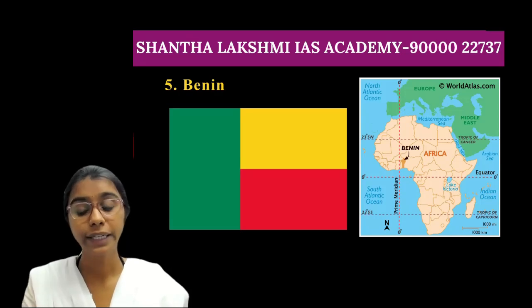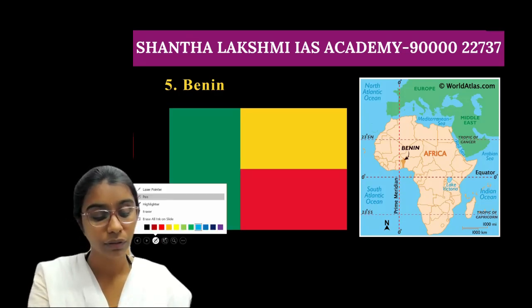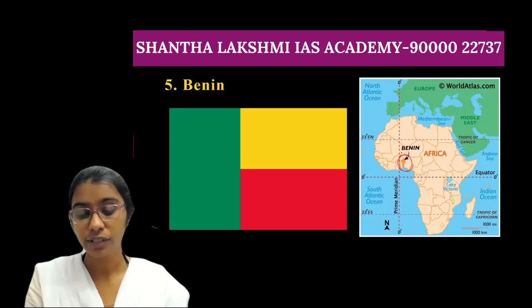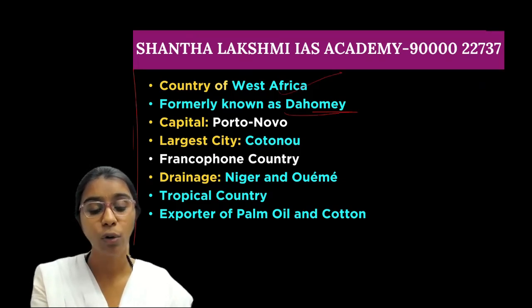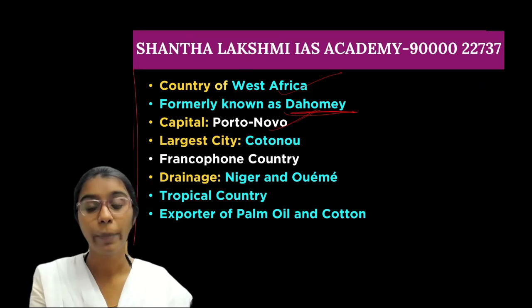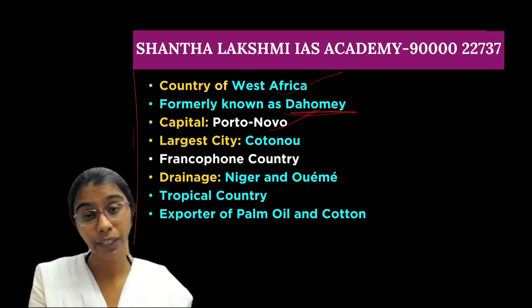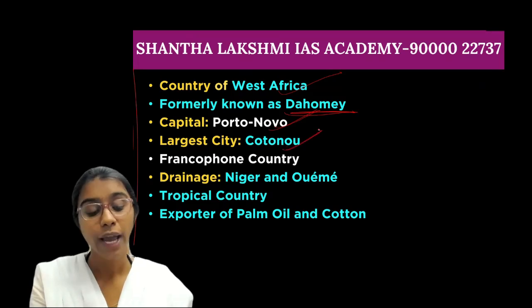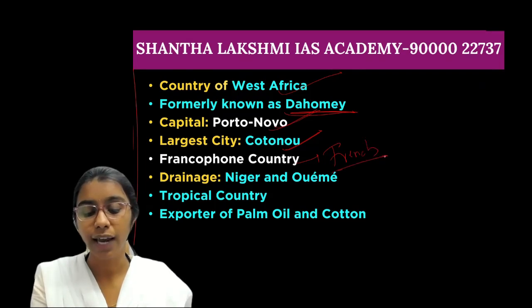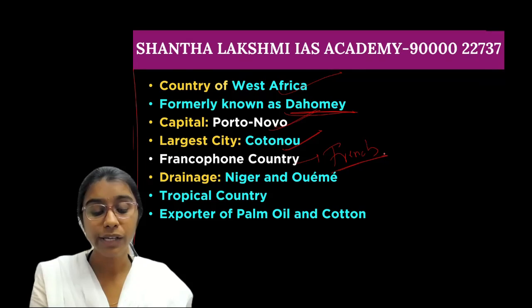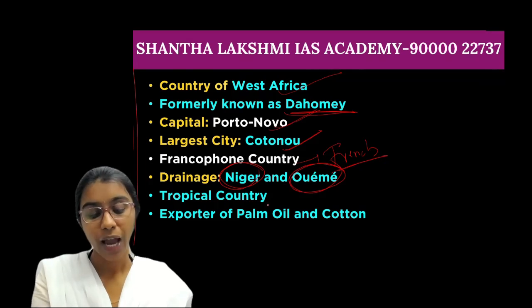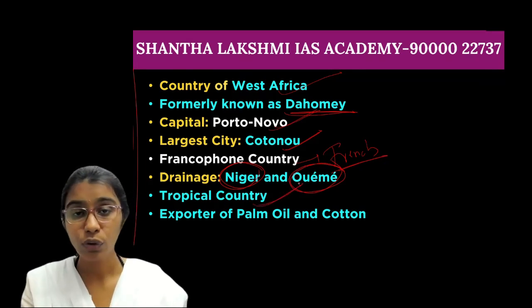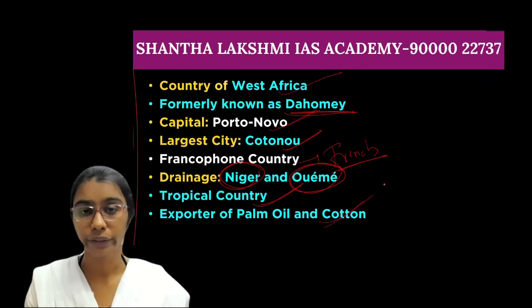Now moving to the final topic, that is Benin. Here you can locate Benin in Western Africa. It's a country of West Africa, formerly known as Dahomey, and its capital is Porto Novo. But its administrative setup is in its economic capital and largest city, that is Cotonou. It is a Francophone country, which means French is its official language. Its drainage includes two major rivers, the river Niger from Nigeria and also the Oueme river. It is a tropical country, and Benin is also an exporter of palm oil and cotton.